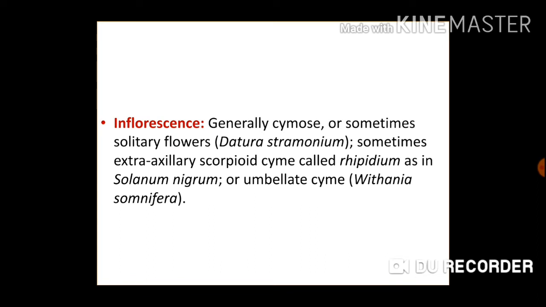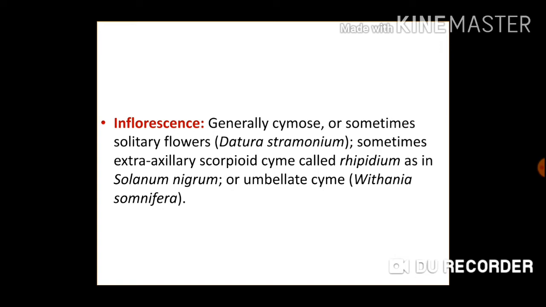Now we will study the floral characters of family Solanaceae. First of all, inflorescence. What is inflorescence? Inflorescence is a bunch of flowers or group of flowers arranged on the stem. Inflorescence is generally cymose, that means definite inflorescence, or sometimes solitary flowers, that means single flowers.